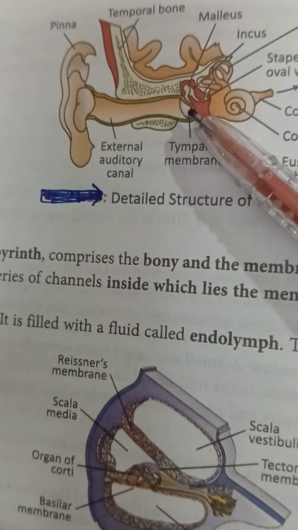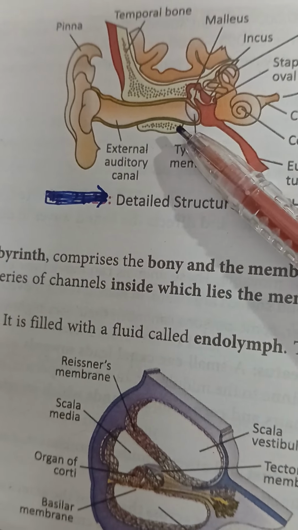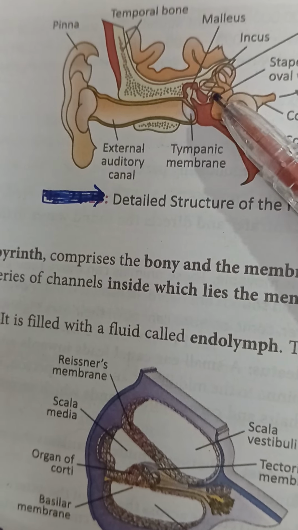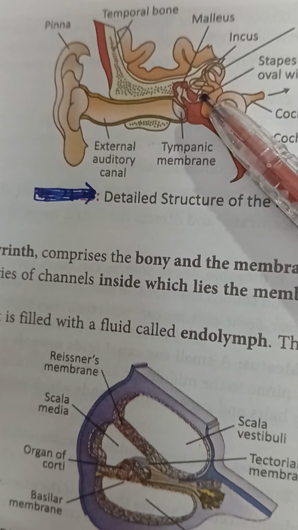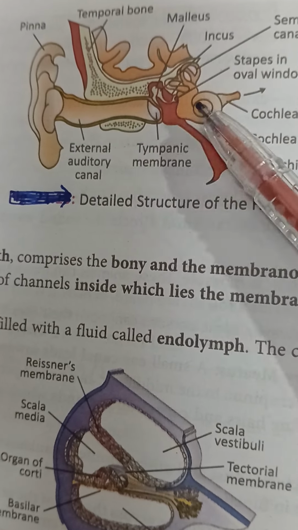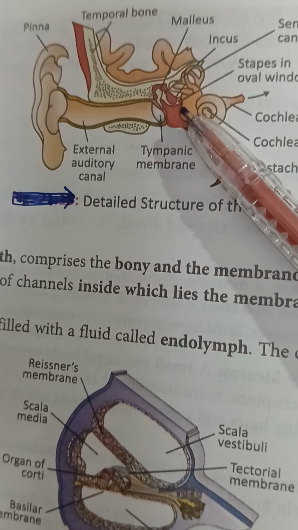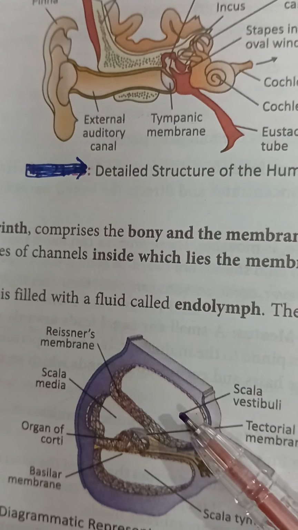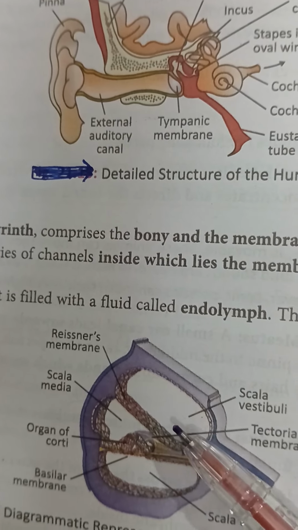vibrate. Compression and depression make the membrane vibrate, and this vibration is transmitted through the ear ossicles, malleus, incus, stapes, to the oval window. So the movement of the oval window sets up a wave in the perilymph of scala vestibuli, and then vibration occurs in the endolymph of scala media.